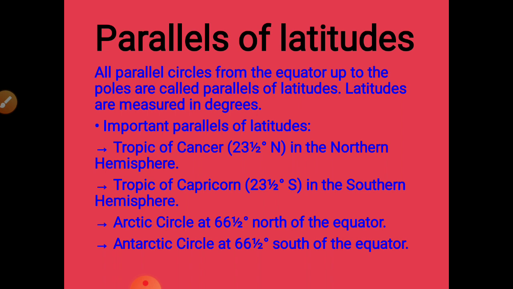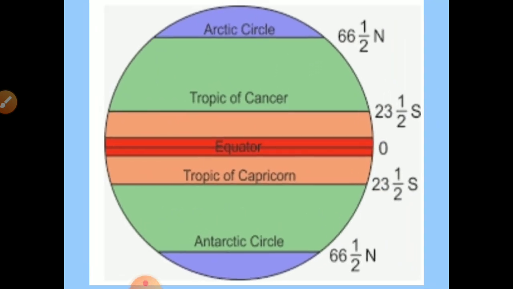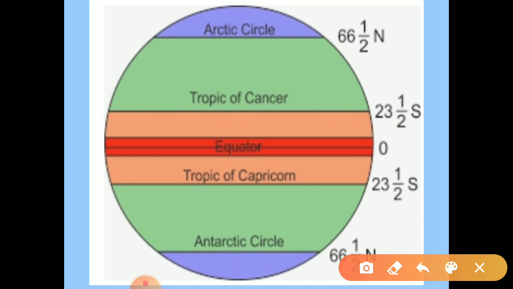Important parallels of latitude are the Tropic of Cancer, that is 23.5 degrees north in the northern hemisphere; the Tropic of Capricorn, 23.5 degrees south in the southern hemisphere; the Arctic Circle at 66.5 degrees north of the equator; and the Antarctic Circle at 66.5 degrees south of the equator. Let's study it through a diagram. Here in this diagram, you can see the parallels of latitude. Let's discuss them one by one.